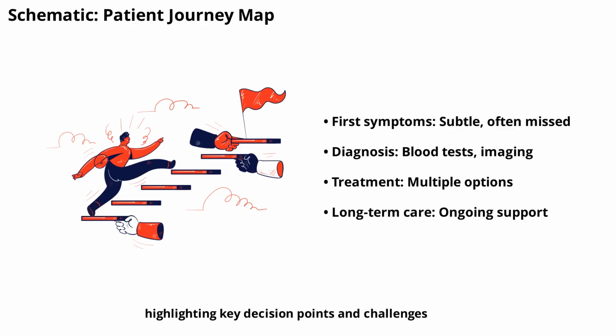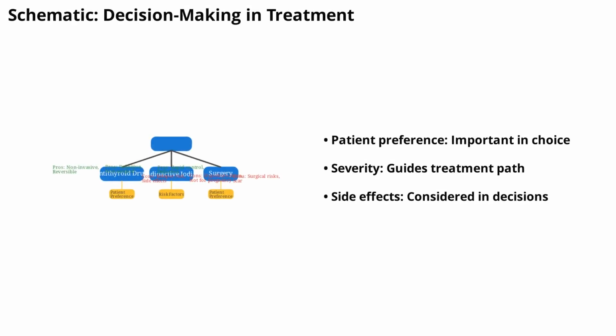Choosing the right treatment for Graves' disease involves weighing the benefits and risks of each option. This schematic will show the decision-making process, including patient preferences, disease severity, and potential side effects.